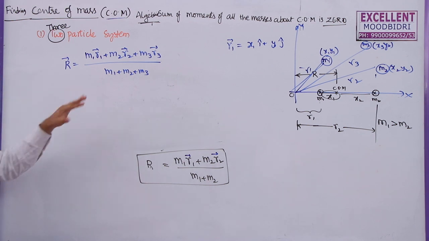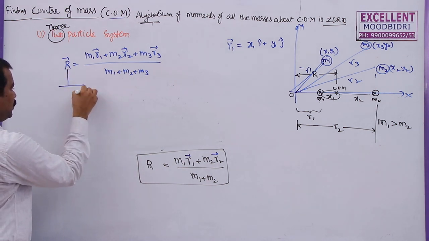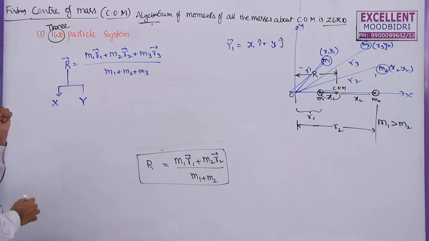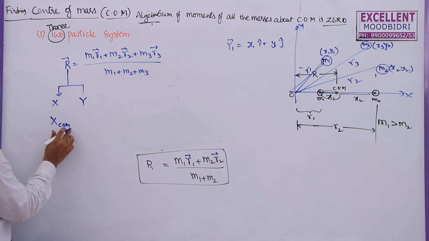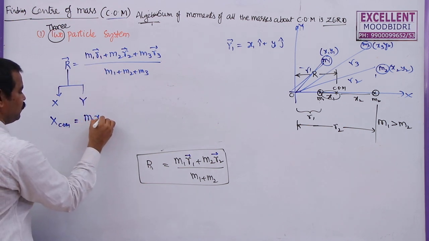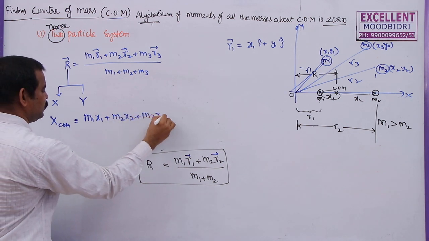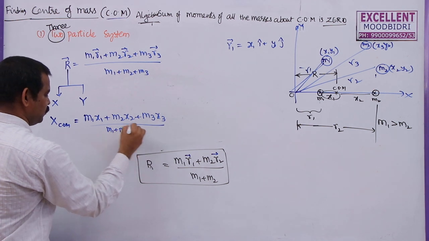Now, if you divide this into that form, you can have this r also in terms of the x component as well as the y coordinate. So what is xcm? The x coordinate of the center of mass is given by (m1 x1 plus m2 x2 plus m3 x3) by (m1 plus m2 plus m3).